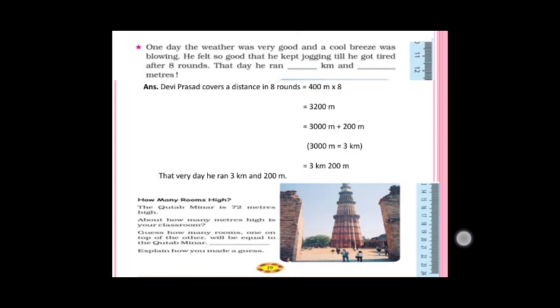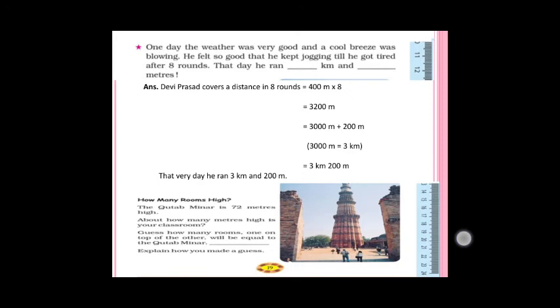The height of the Qutub Minar is 72 meters. About how many meters high is your classroom? You have to guess here. This is your own choice. You have to guess how many rooms one on the top of the other will be equal to the Qutub Minar. First you have to guess the height of your classroom.